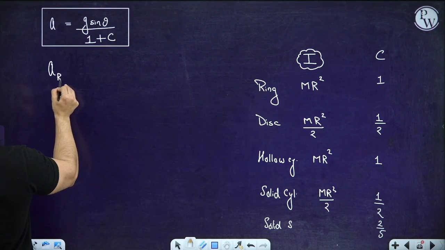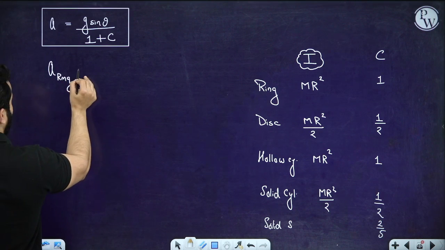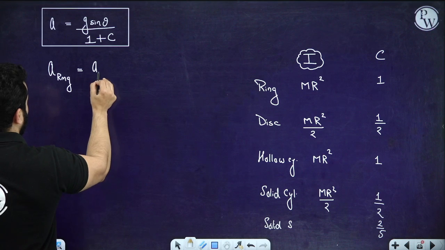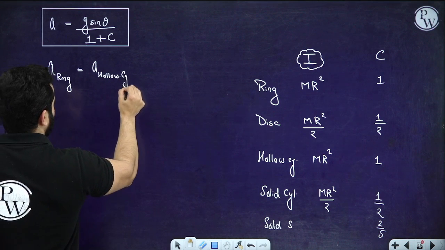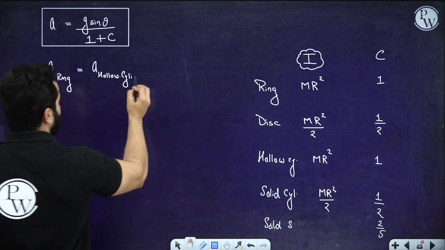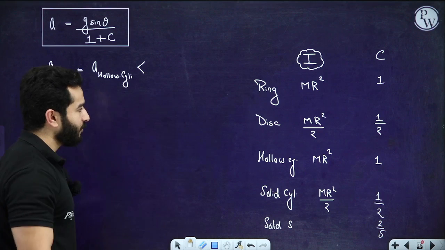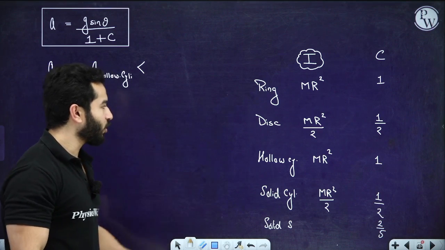So for ring and for hollow cylinder, then we have got disc and we have got solid cylinder.